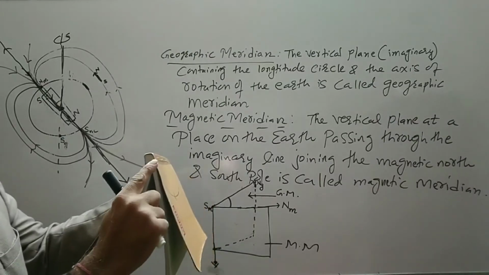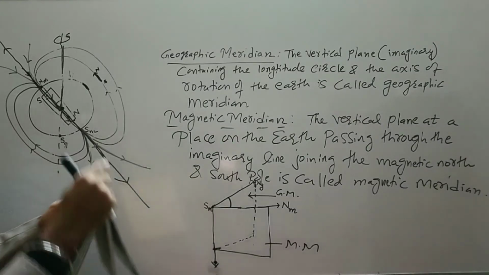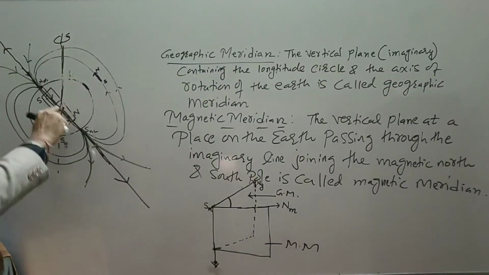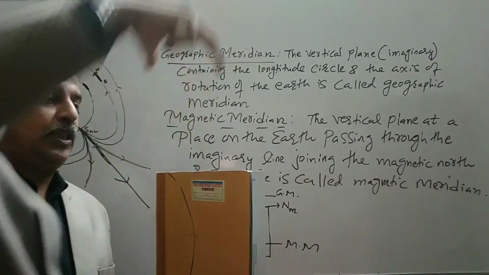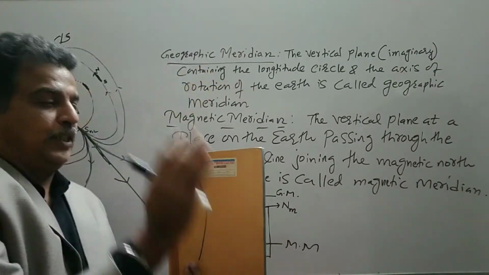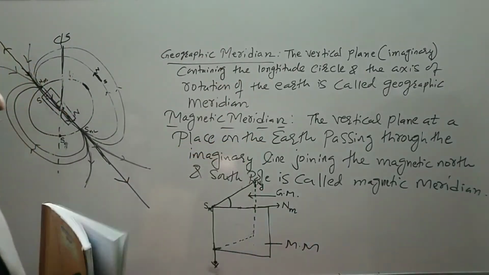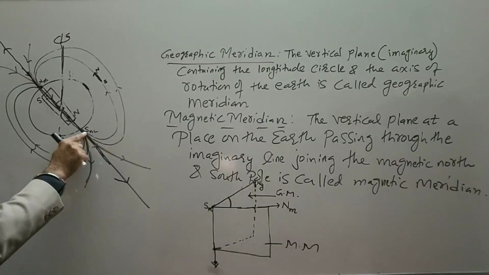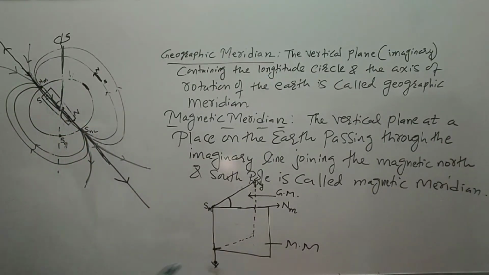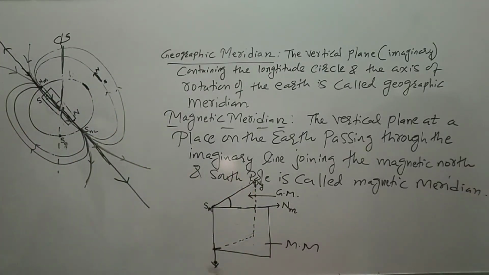This is the V. This is the center of the earth. So we have this plane, geographic and magnetic meridian. So you open the book, you see from the top. This one is a magnetic meridian and one is a geographic meridian. Because we have to deal with the real magnetic field lines, that is from magnetic south to the magnetic north, we draw the magnetic meridian in the front and the geographic meridian is assumed to be at the back.